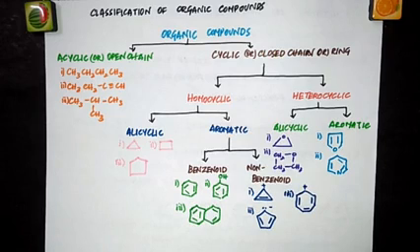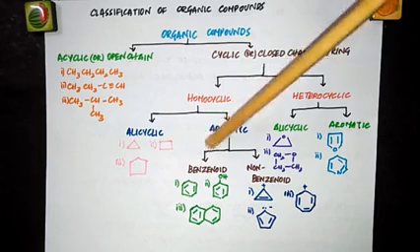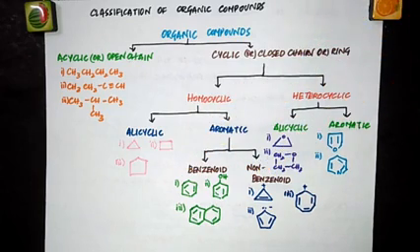The name aromatic has been derived from the Greek word aroma, which means fragrant smell, because most of the compounds of this class discovered earlier had a pleasant smell. So they gave this name aromatic compounds. However, the term aromatic has now lost its original significance because many aromatic compounds are now known to possess unpleasant odors. These aromatic compounds are further classified into two types, benzenoid and non-benzenoid.